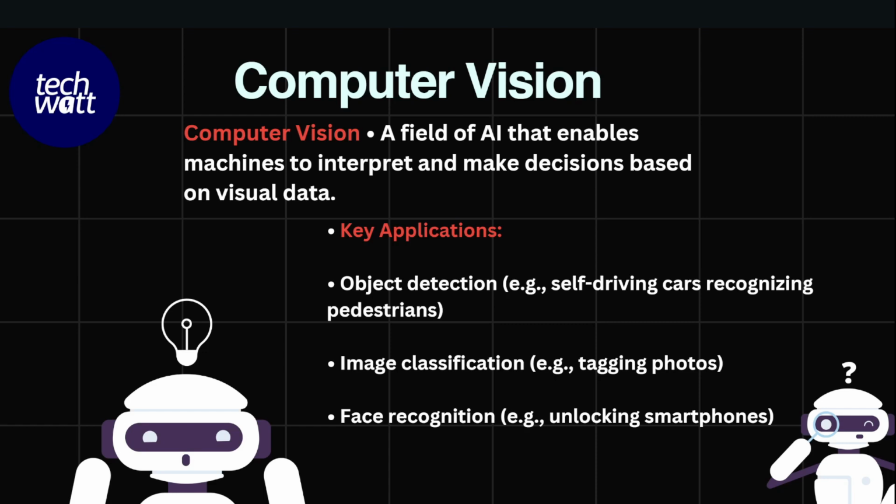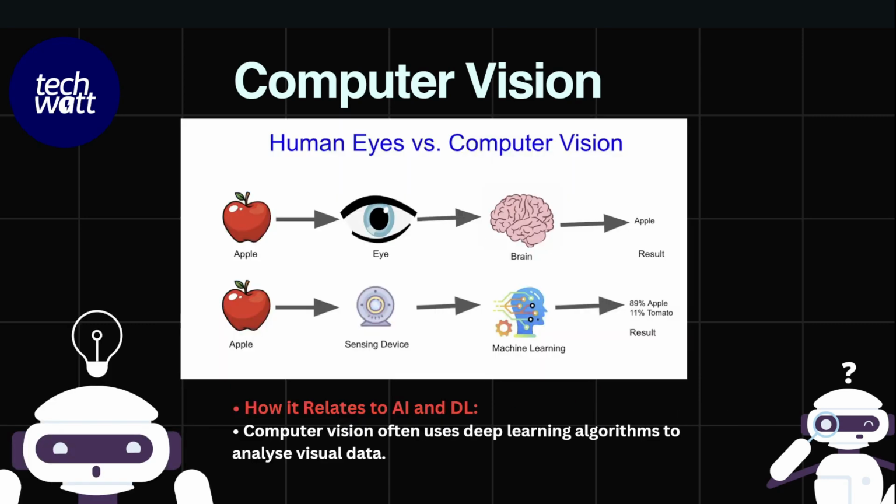Finally, we have computer vision. Computer vision is a field of AI that enables machines to interpret and make decisions based on visual data. So picture computer vision as us trying to give eyes to the computer. Just as we human beings have eyes and are able to see, we are trying to give these eyes to the computer so that the computer can also see its surroundings and interpret them. Key applications of computer vision include object detection, such as self-driving cars recognizing pedestrians, image classification, okay, and we also have facial recognition. So these are all key applications of computer vision.